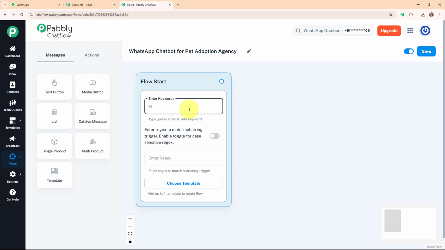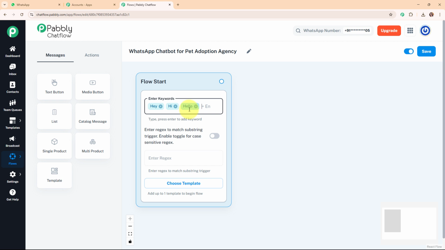So here we will add keywords like hey, hello, hi, that are some basic keywords that a customer may send. And here firstly I'm going to type a keyword, and then I'm going to press enter to make it a valid keyword. Alright, so I'm going to add other keywords as well. And now whenever a user sends a message with these words, the chatbot will detect it and trigger a response.